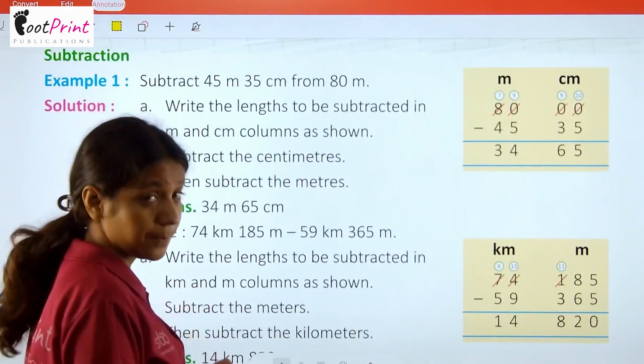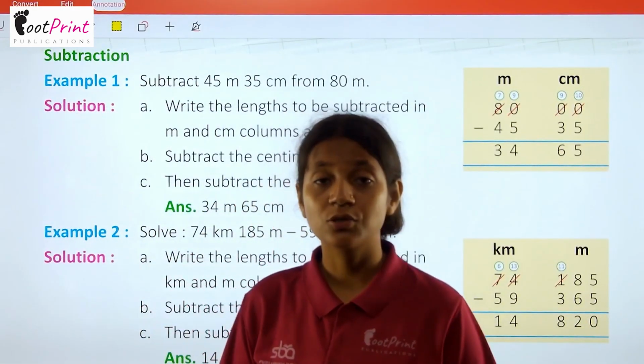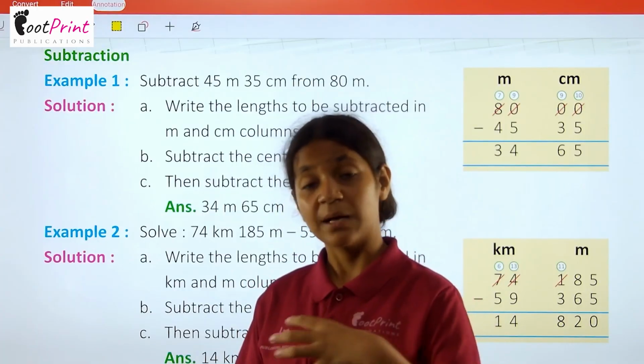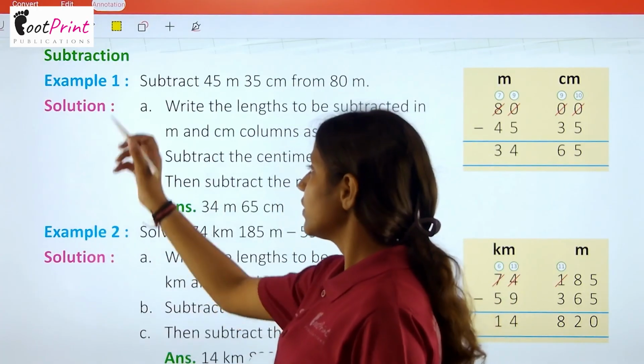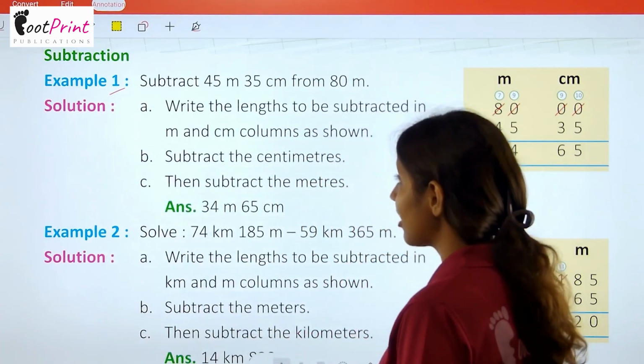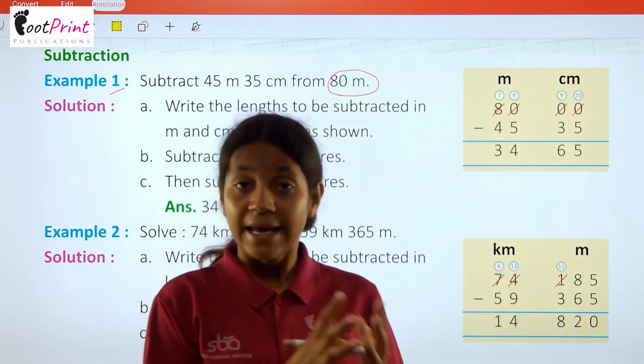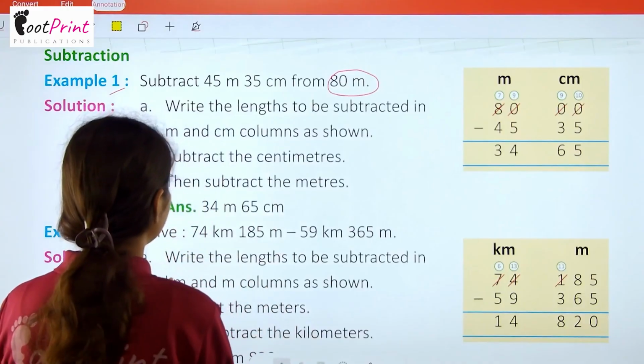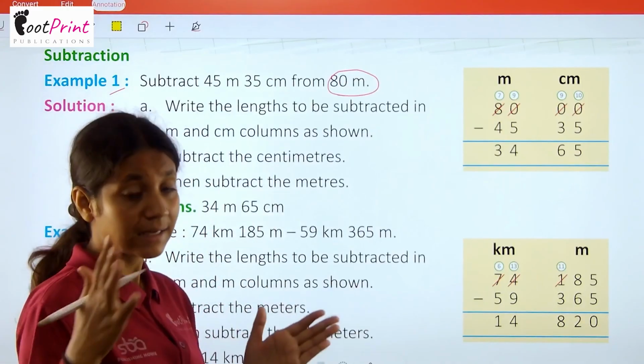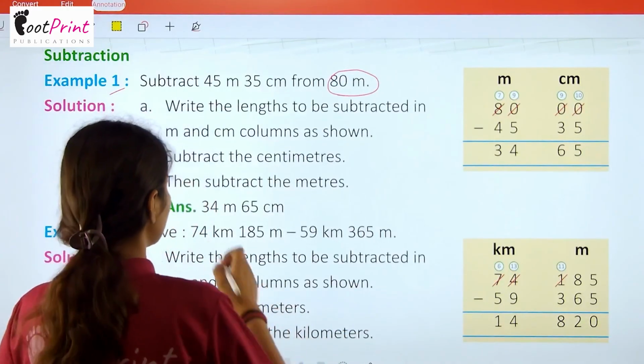Now we have subtraction. Subtraction means to take away something. Okay, हमें यहाँ पे subtract करना है. So example number 1 is subtract 45 meter 35 centimeter from 80 meter. So 80 meter में से आपको 45 meter 35 centimeter को हटाना है, take away करना है. So what are the steps?